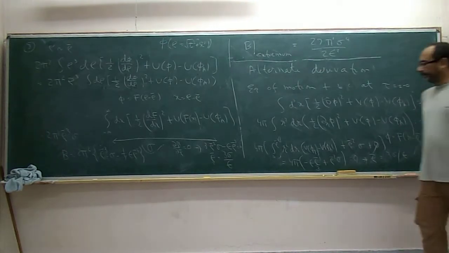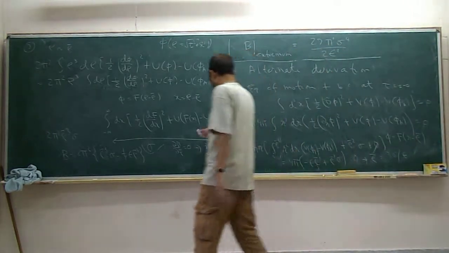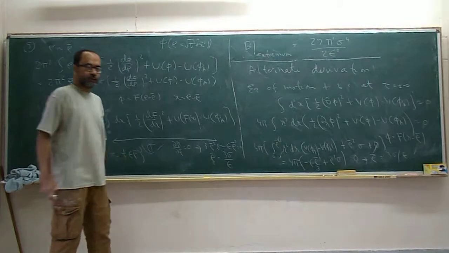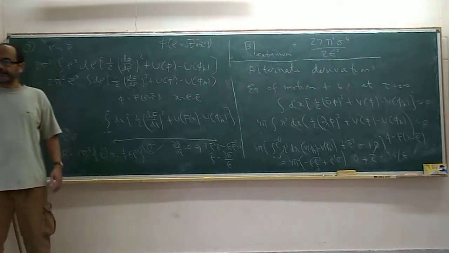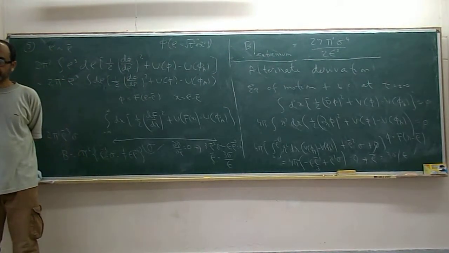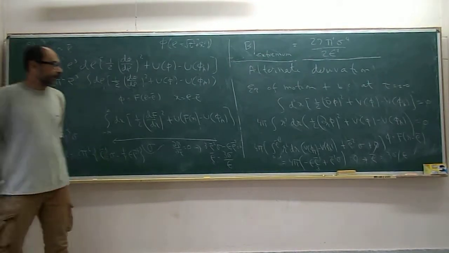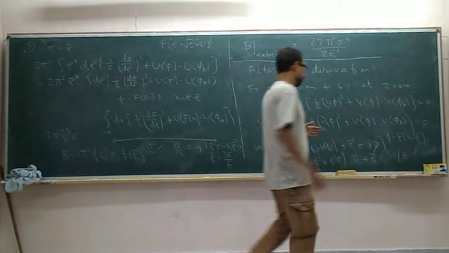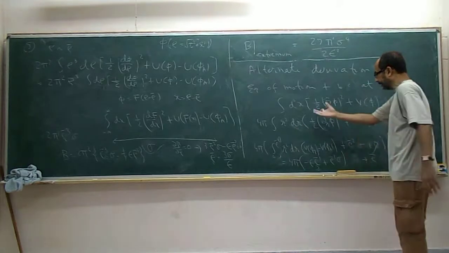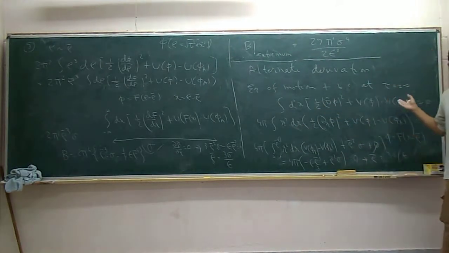So the same result is coming from the equation of motion, whereas earlier we got it by extremizing the action. Is this clear?